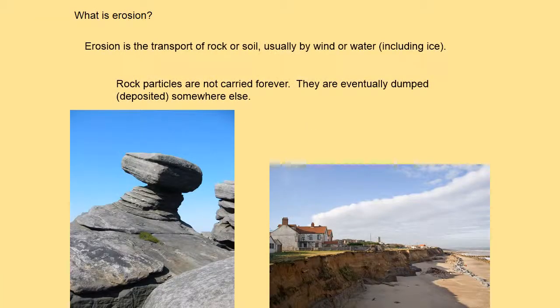Weathering usually works alongside another process called erosion. Erosion is the transport of rock or soil, usually by wind or water. Weathering breaks rock into small pieces and erosion carries it away.